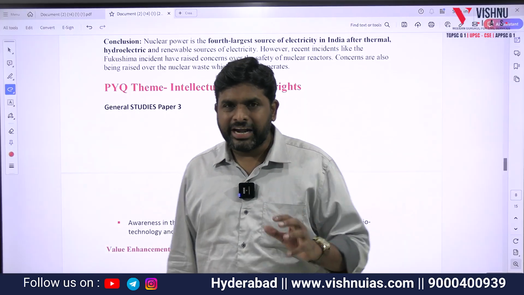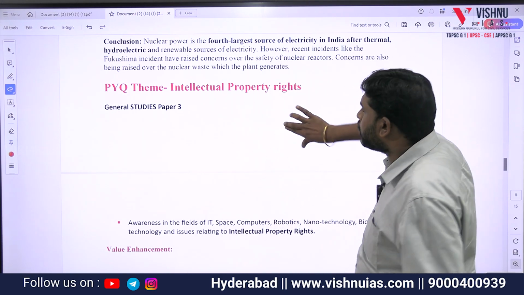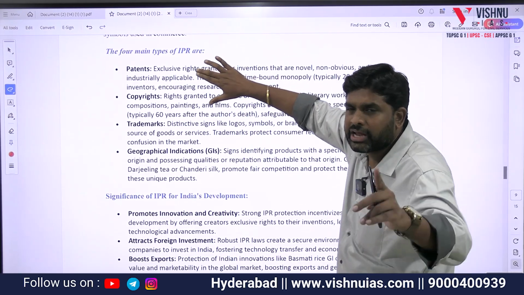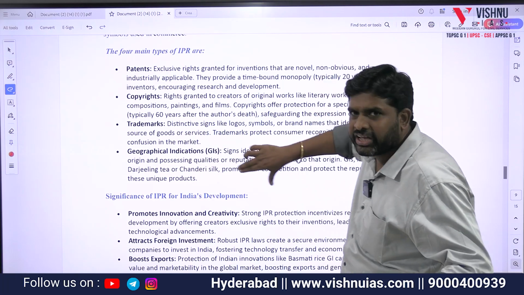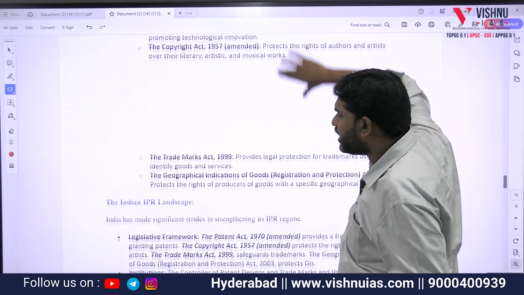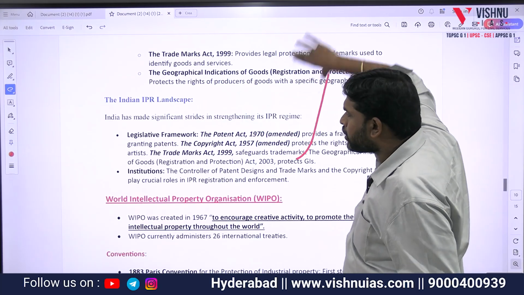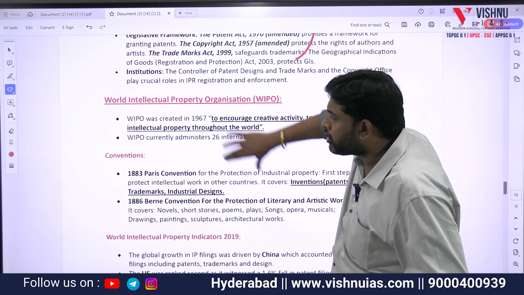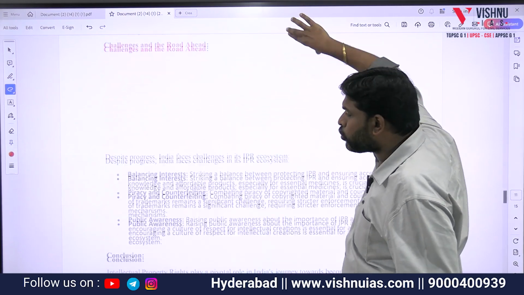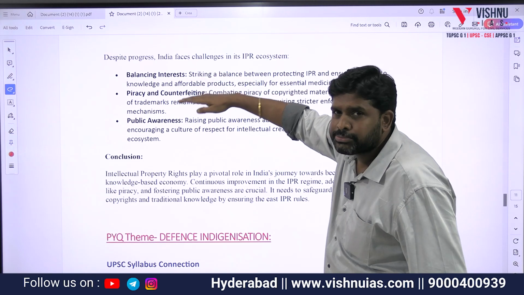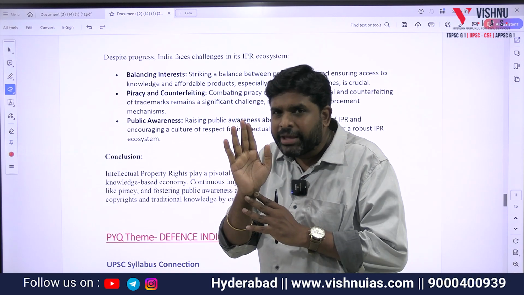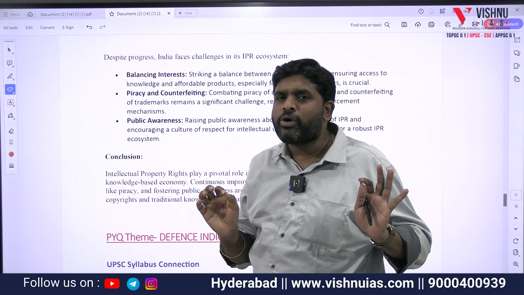We will be giving you the relevant PDF. How will the PDF be? For example, intellectual property rights. Value enhancements: what should be the introduction? The four main types of IPR which I told you: patents, copyright, trademark, geographical indication. Significance of IPR for India's development. Indian scenario: what is the Indian scenario? The Indian IPR landscape, organizations like the World Intellectual Property Organization, international conventions, and indicators of 2019. Challenges and the road ahead: balancing interests, piracy and counterfeiting, and public awareness, and conclusions. In this way, a proper one-page PDF will be provided to you for quick revision.